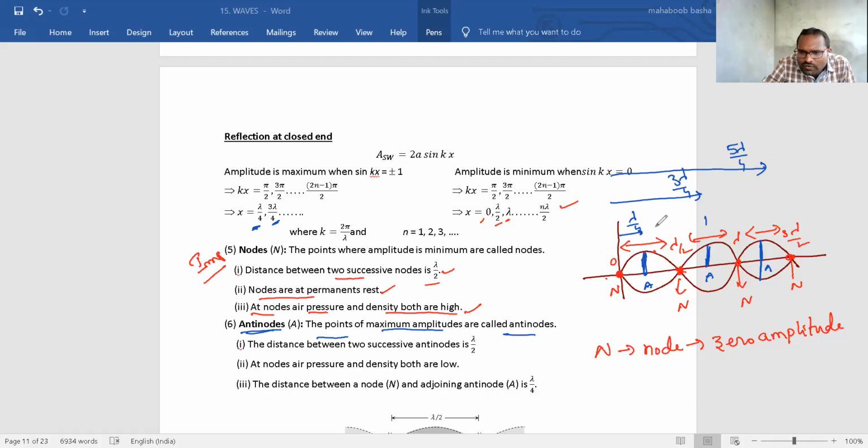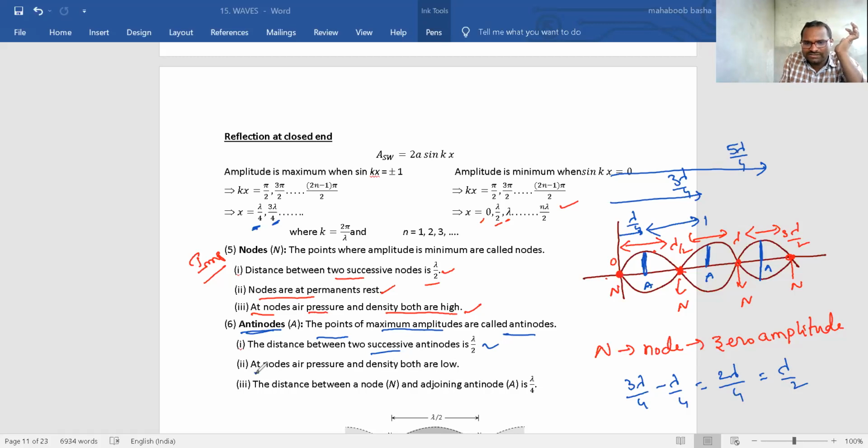Now, what is the distance between two antinodes? This is one antinode, this is another antinode. The distance between these two is 3 lambda by 4 minus lambda by 4. How much? 2 lambda by 4, which is nothing but lambda by 2. Again, the distance between any two successive antinodes is lambda by 2. Between two nodes or between two antinodes, the distance is always lambda by 2, a fixed distance.